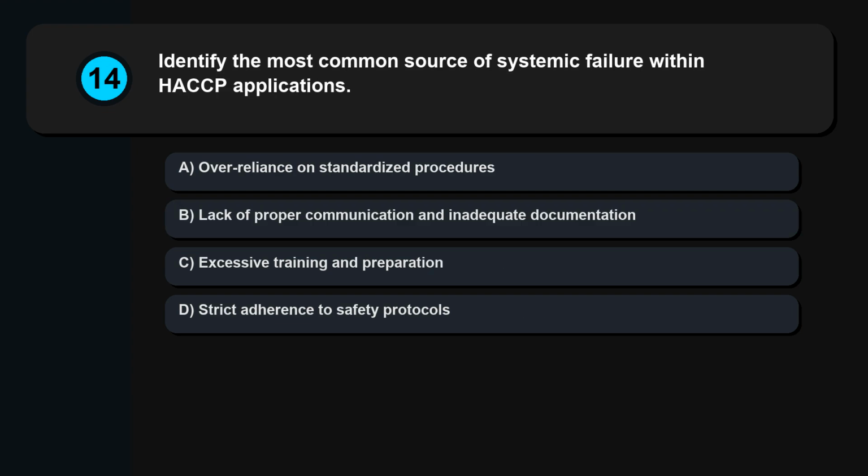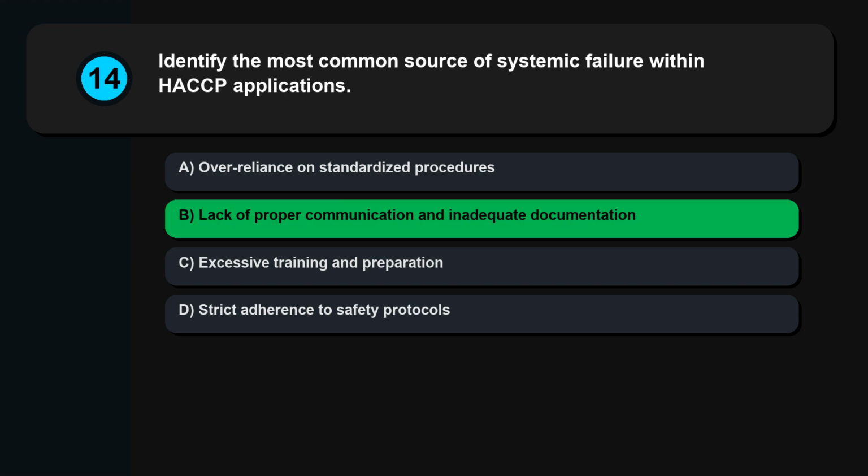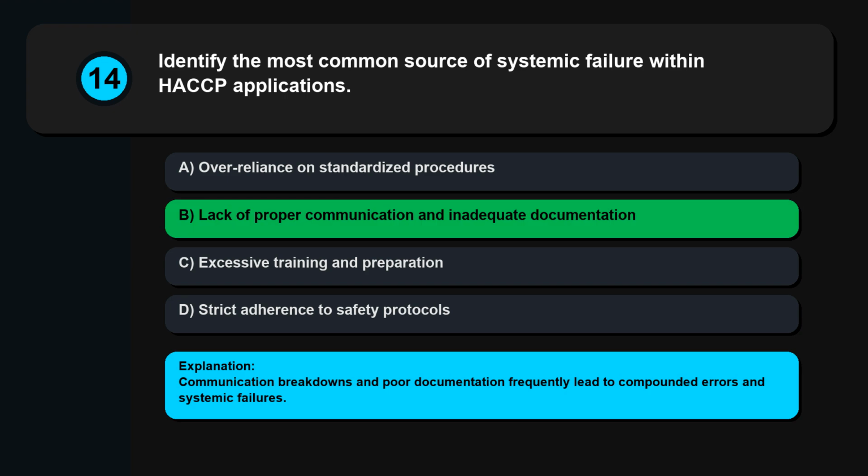Question 14. Identify the most common source of systemic failure within HACCP applications. Over-reliance on standardized procedures, lack of proper communication and inadequate documentation, excessive training and preparation, strict adherence to safety protocols. Communication breakdowns and poor documentation frequently lead to compounded errors and systemic failures.